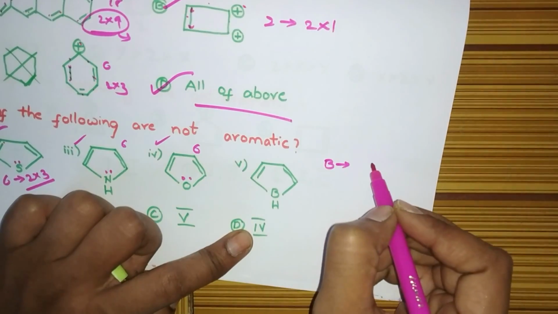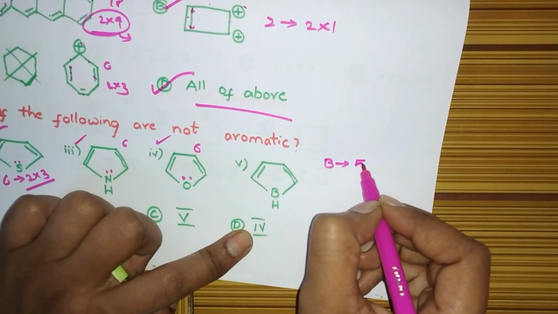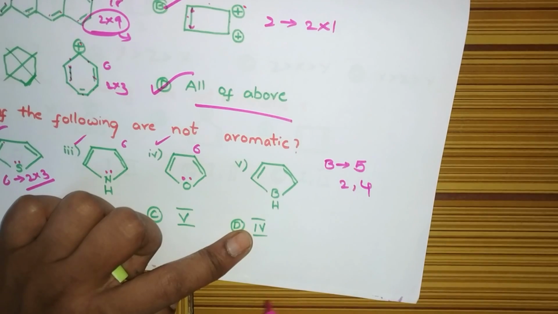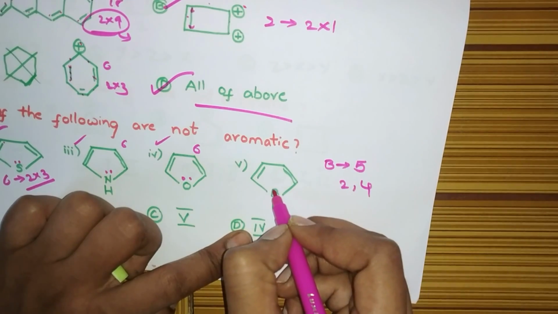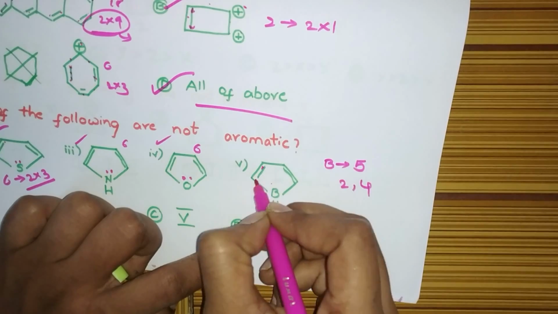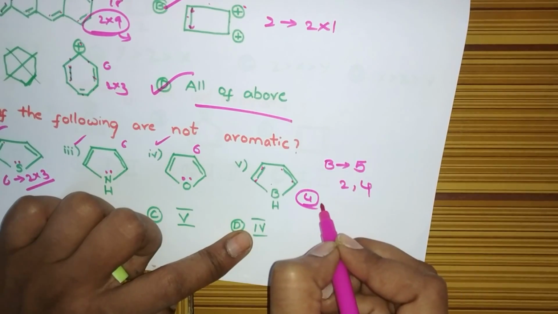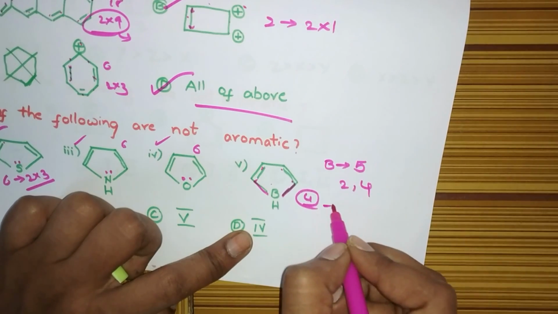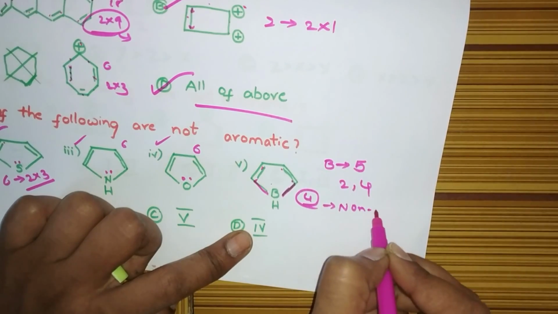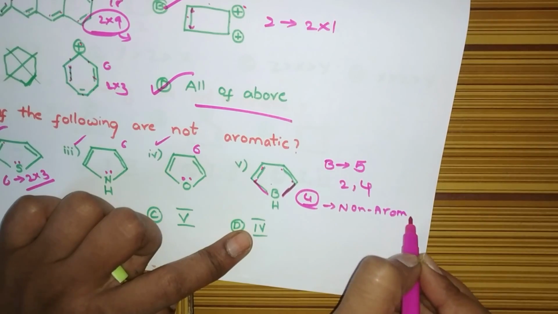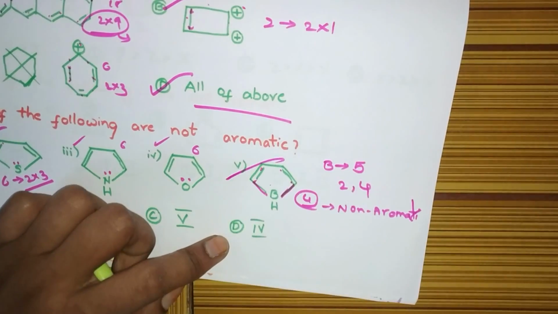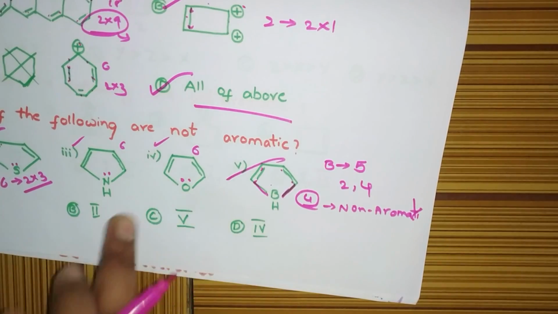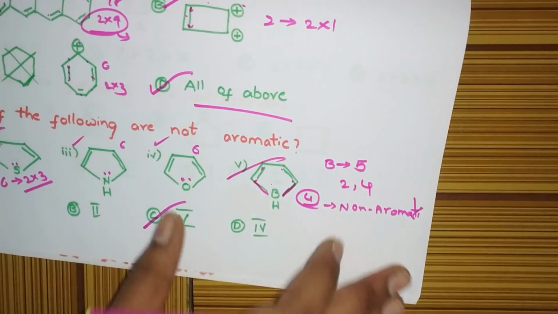What is the atomic number of boron? 5. Hydrogen, helium, lithium, beryllium, boron. So boron 2, 4. See, on boron there will be no lone pair. So 1, 2, 3, 4. Only 4 pi electrons are there, and at the same time this is not in conjugation. Not conjugation in the sense it is non-aromatic. So fifth one is the correct one. See, is there any option given here? Yeah, fifth one. C is the correct answer.